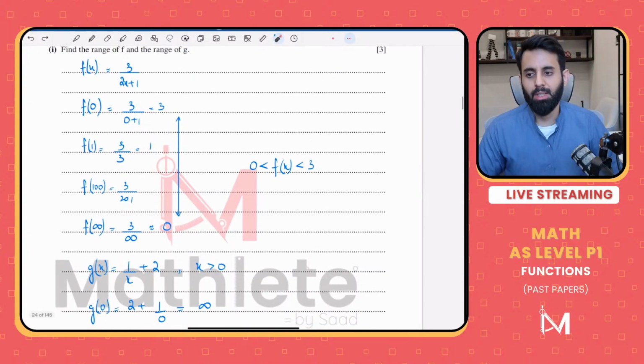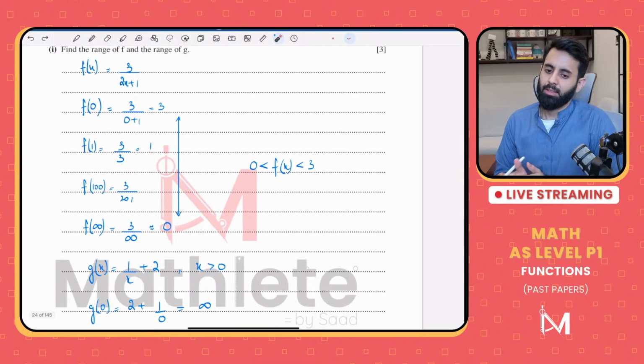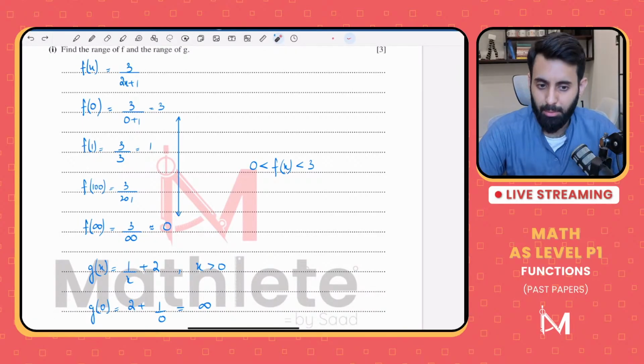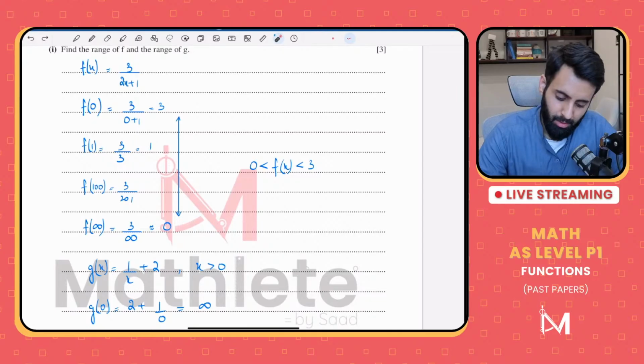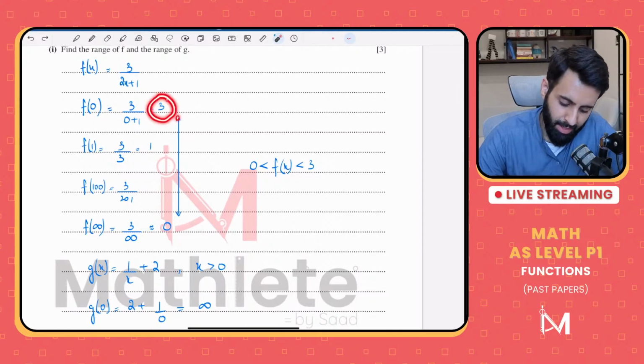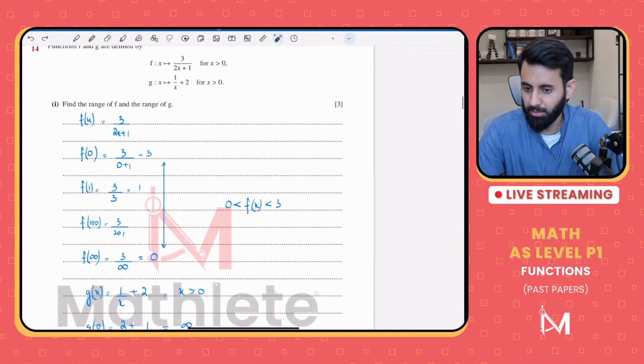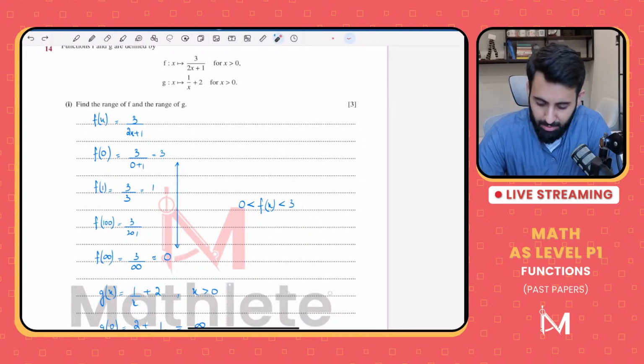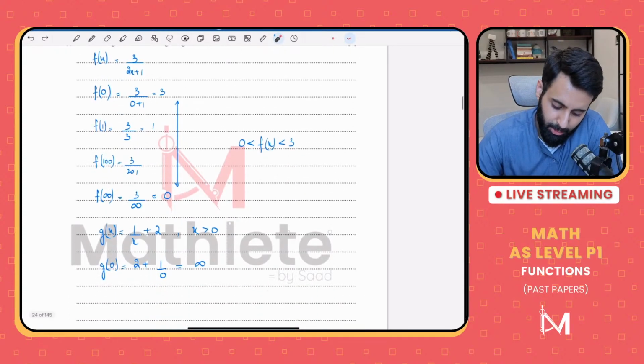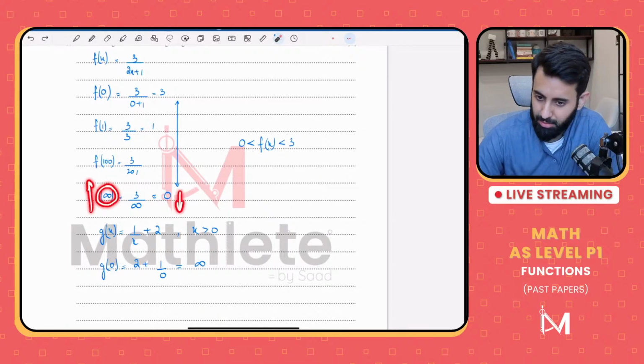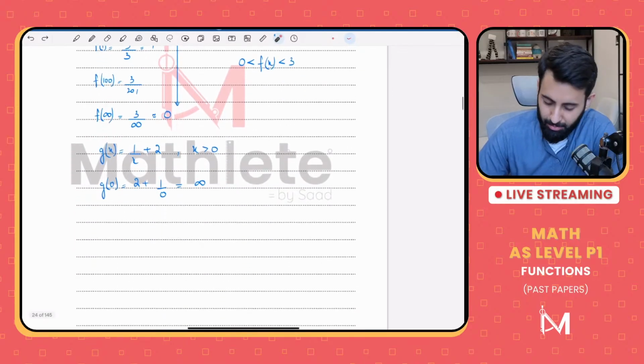Why would it not be less than? If not less than, then what do you think it is going to be? The greatest value is 3, and then as I start plugging in values greater than 0, the values keep getting smaller. So it's got to be less than 3, and then there will come a point where the domain is so big. As the domain increases, the end result decreases. Okay? So that's why it's between 0 and 3.